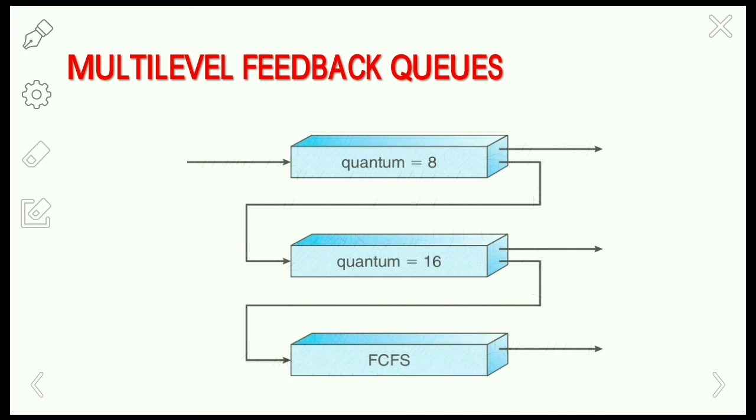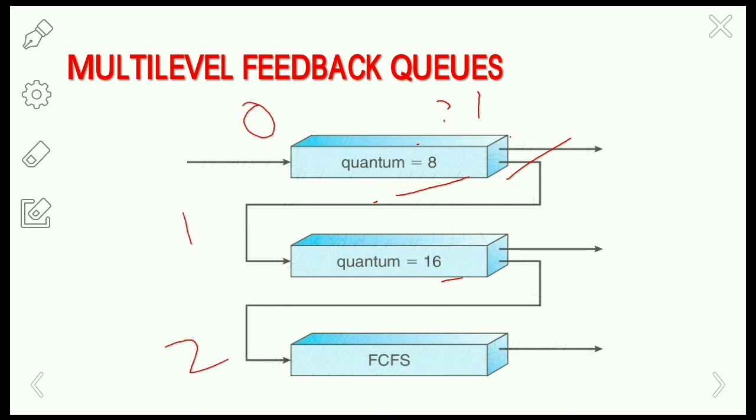In multi-level feedback queues, each queue is given a certain time quantum. Here we follow the round robin algorithm for these two queues, with time quanta of 8 milliseconds and 16 milliseconds. Consider a multi-level feedback queue scheduler with three queues numbered ready queue 0, 1 and 2.